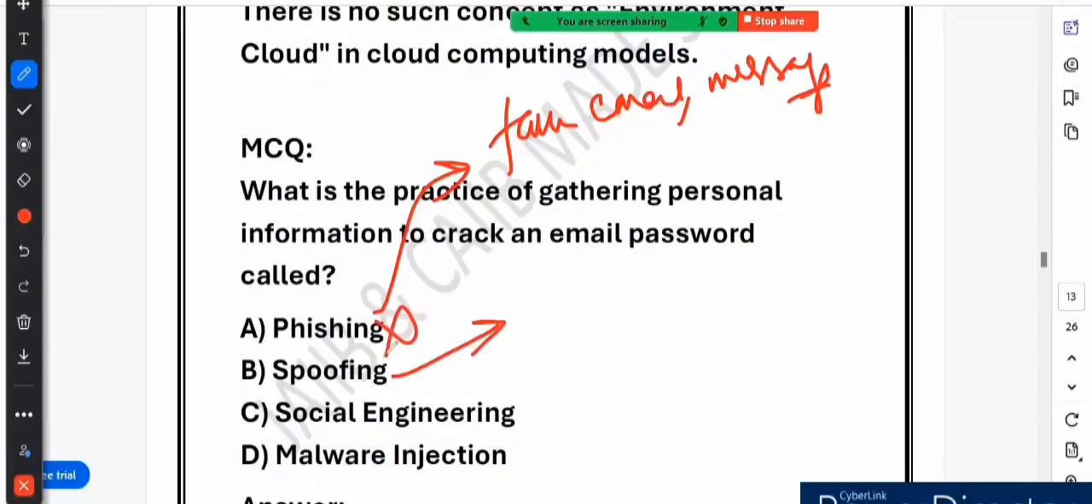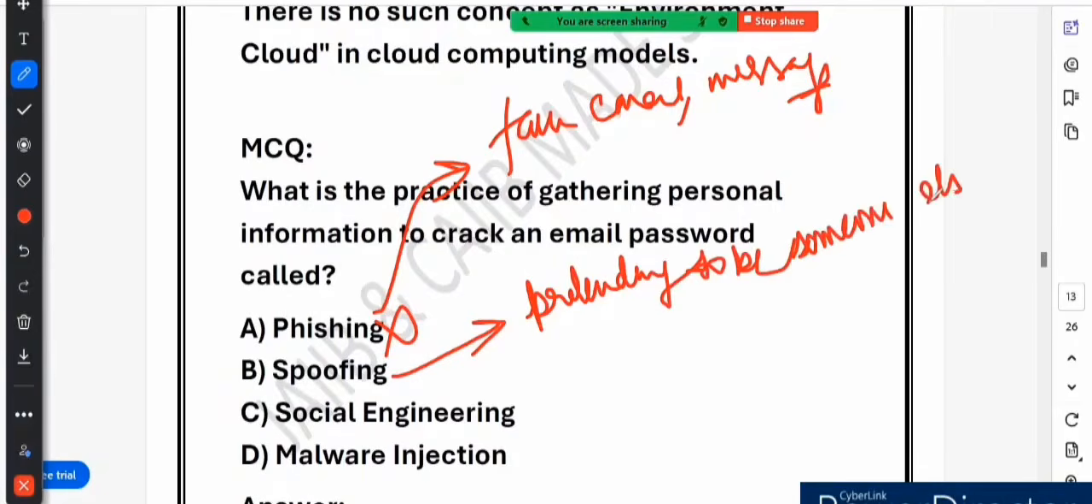Then we have spoofing. Spoofing means pretending to be someone else, to gain trust and mislead the victim. It is commonly used in fake email, phone calls, and website addressing.